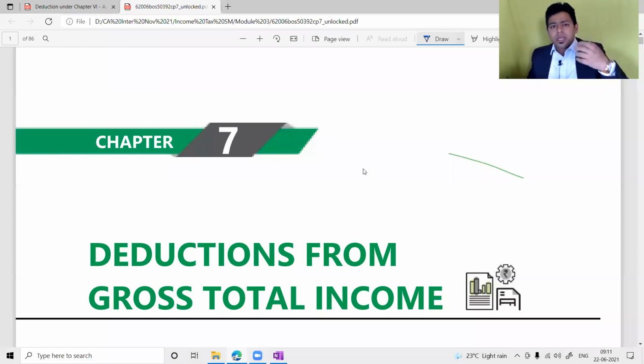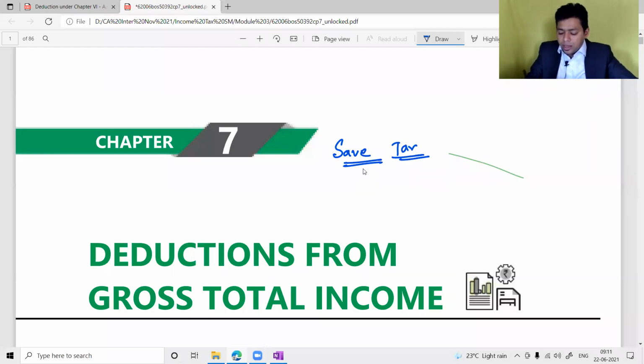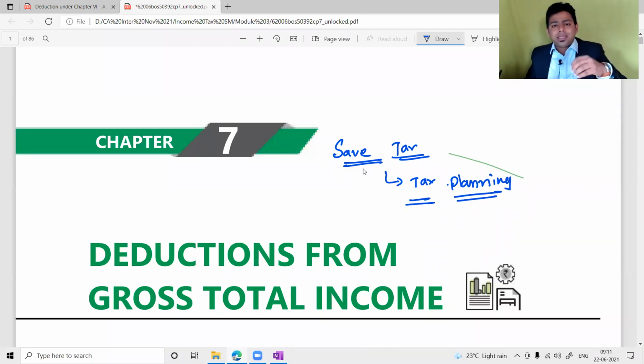Whenever you compute income for any assessee, please understand every assessee wants to save tax. And how do we save tax? There are various ways of saving tax. One of the ways is known as tax planning. So this chapter is nothing but a tax planning chapter. If you want to save tax legally, legitimately, within the objective of the law, then you should know how to use the deduction chapter.